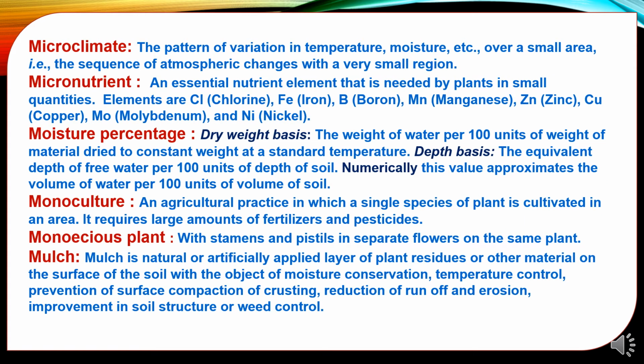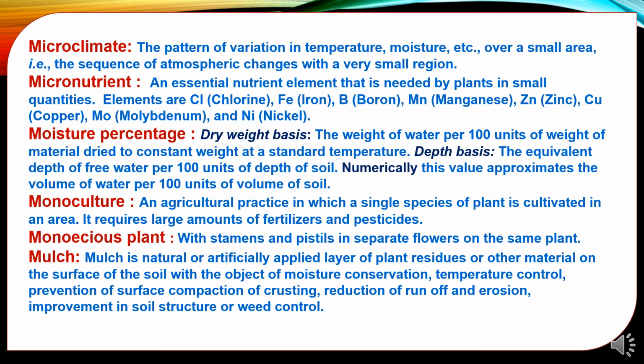Microclimate, the pattern of variation in temperature, moisture, etc. over a small area, the sequence of atmospheric changes within a very small region. Then micronutrient, an essential nutrient element that is needed by plants in small quantities. Elements like chlorine, iron, boron, manganese, zinc, copper, molybdenum, nickel come under the micronutrient category.